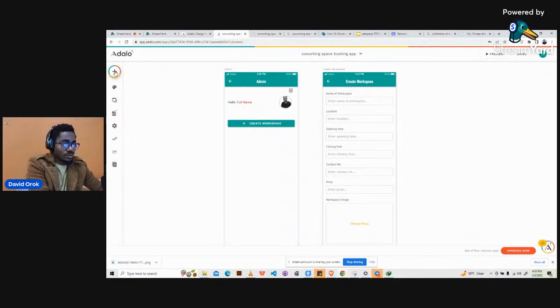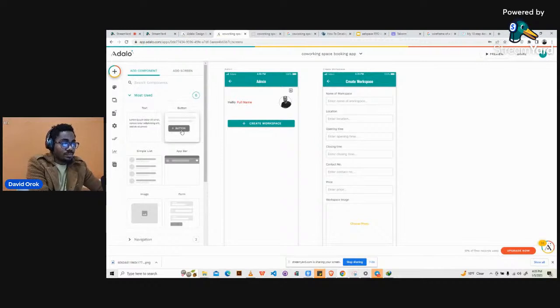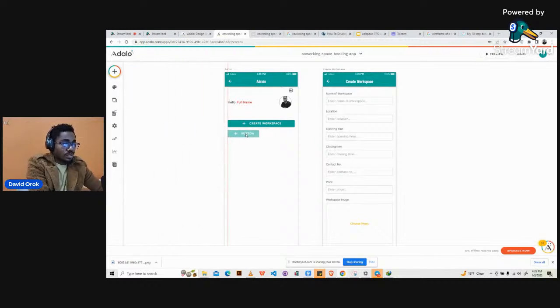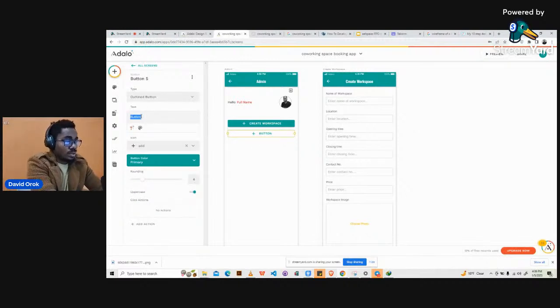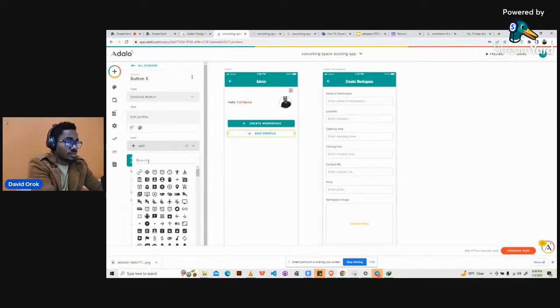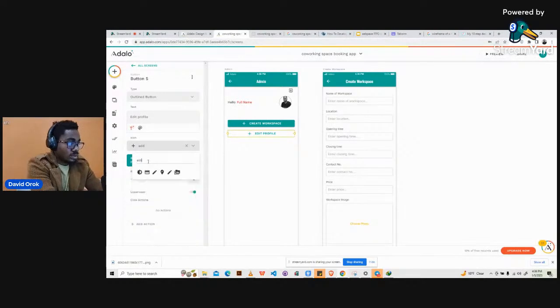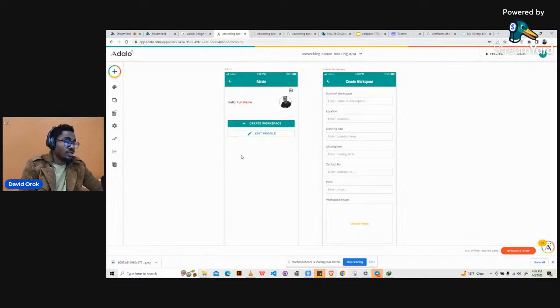So let's do that here. We'll just bring another icon, another button here. We'll click on this, just bring the button here, and then we'll put it here. And then let's make it an outline button. Then we rename it to edit profile. Yeah, we can just call it edit profile. Then I can just change the icon just to be dramatic. Edit, and like this. Yep. Okay, so we can have it like this.